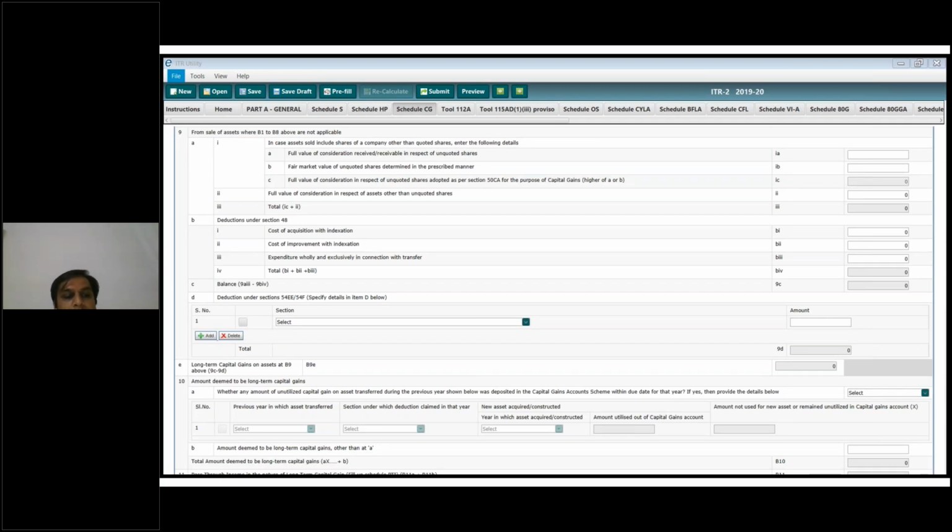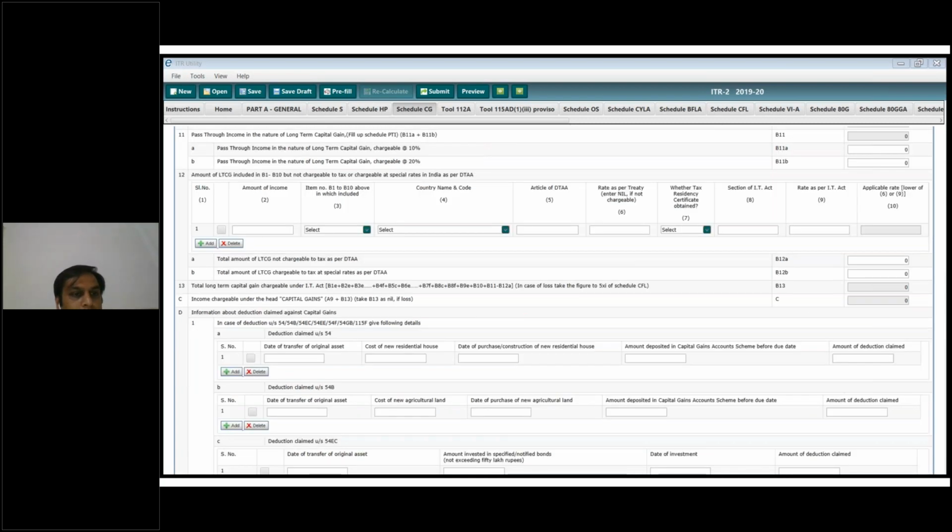Here in point number 10 they have given the information. If you have not utilized the capital gain and are depositing it in the capital gain account scheme within the due date for that year, and if you have invested in that particular scheme, then you have to provide all the details in that form itself. You provide that you deposited such and such amount, and it will be taken care of in the calculations by the software.